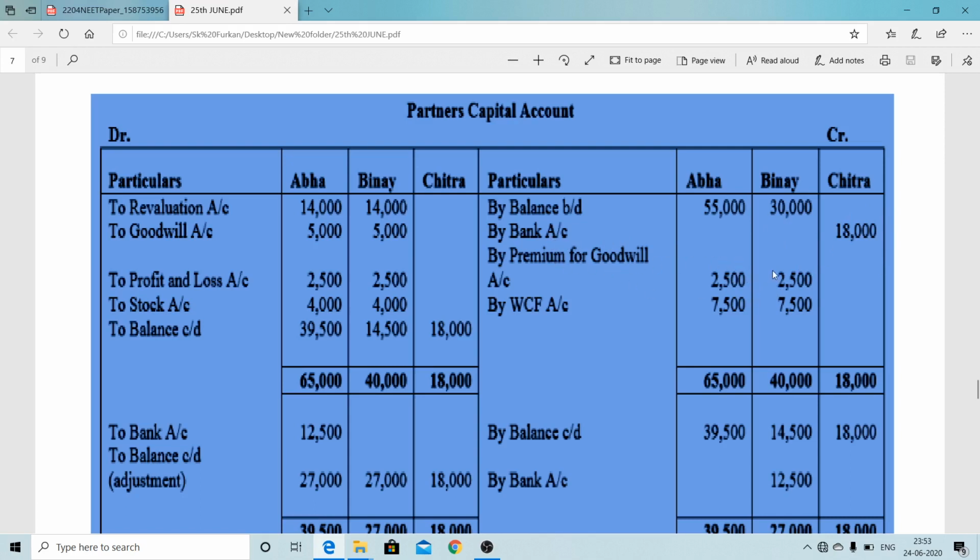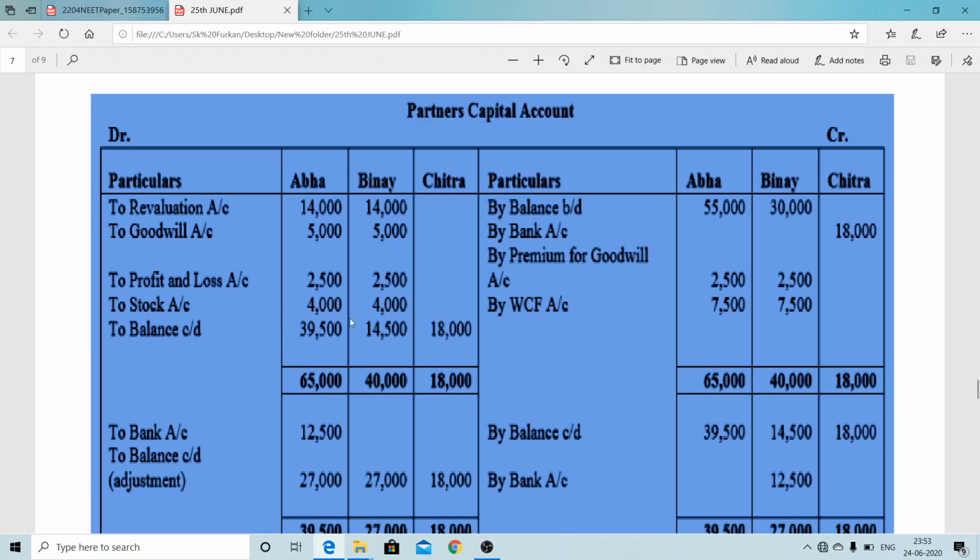Premium for goodwill: both partners have sacrificed, so 5,000 is distributed equally. Workman compensation fund: nothing is mentioned, therefore it is assumed no claim arises, so it is distributed to the old partners in the old ratio. The total workman compensation fund is 15,000, so 7,500 each is distributed. The loss on revaluation came here, elimination of goodwill came here, and profit and loss was also eliminated by crediting this. Stock taken over by the old partners equally, so two stock entries, first partner and second partner.